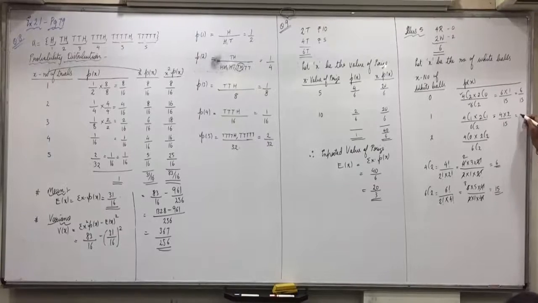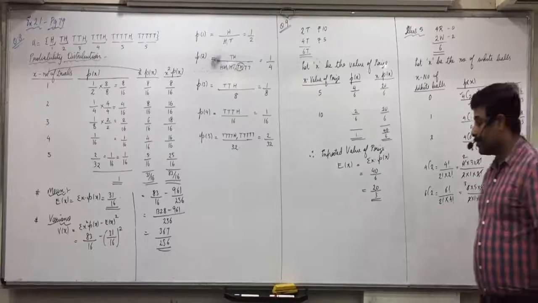So 8 by 15. 4C0? 1. 2C2? 1. 1 into 1 by 15, 1 by 15. Cross verify the total. 6 plus 8? 14 plus 1? 15. 15 by 15 is 1. Did everyone understand this? Yes.